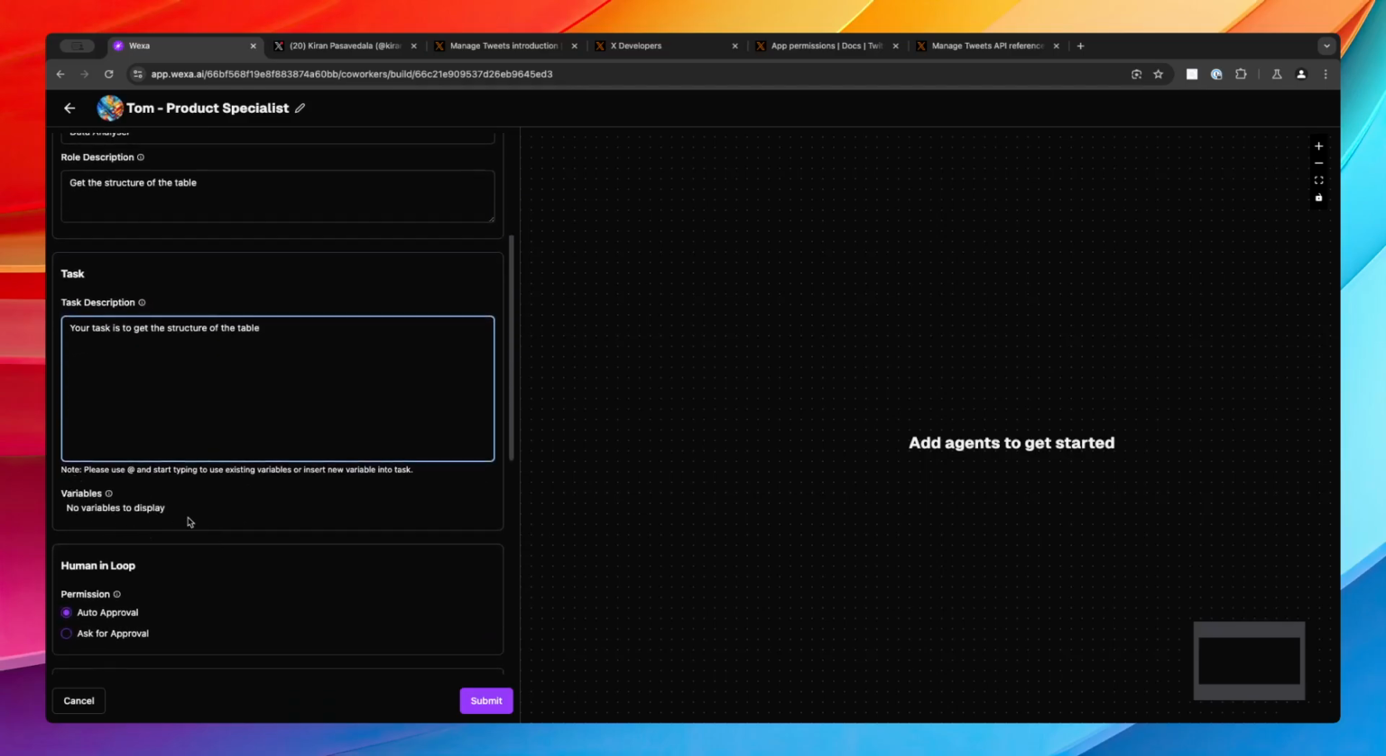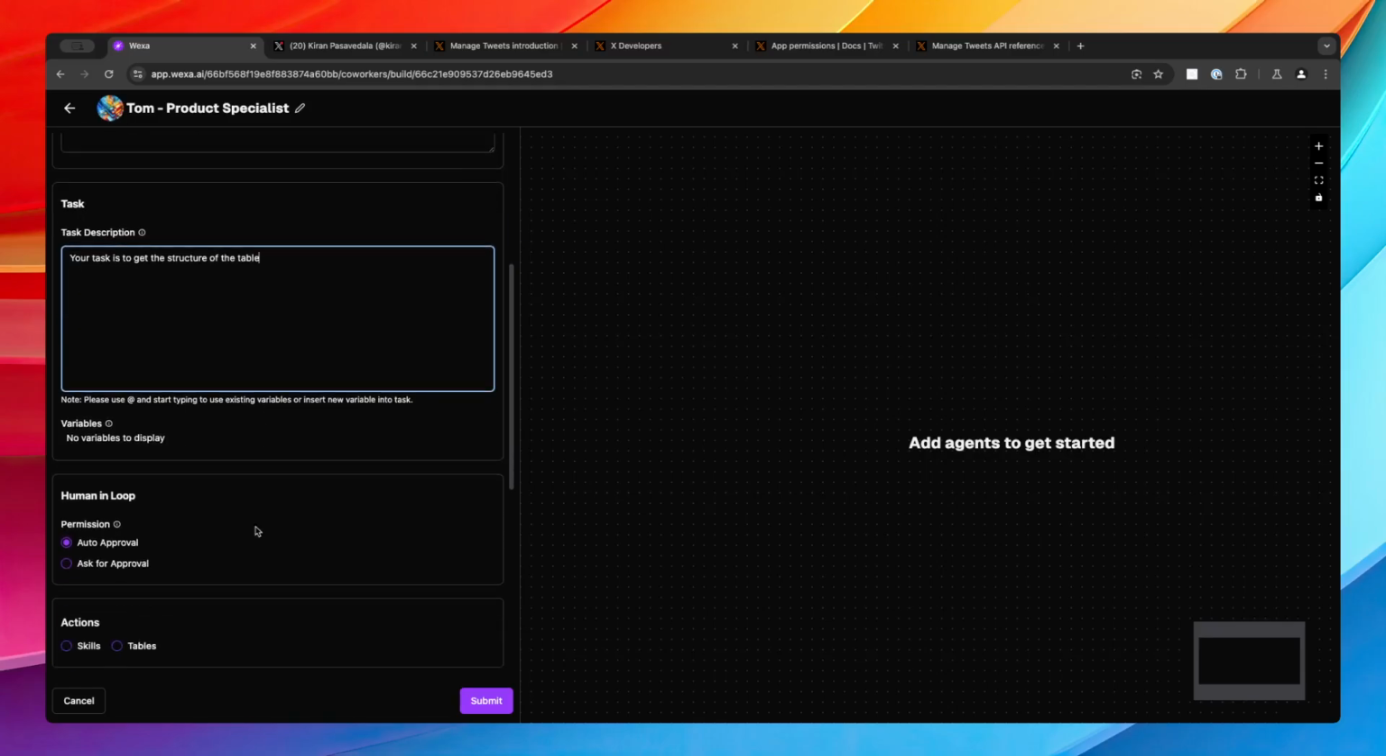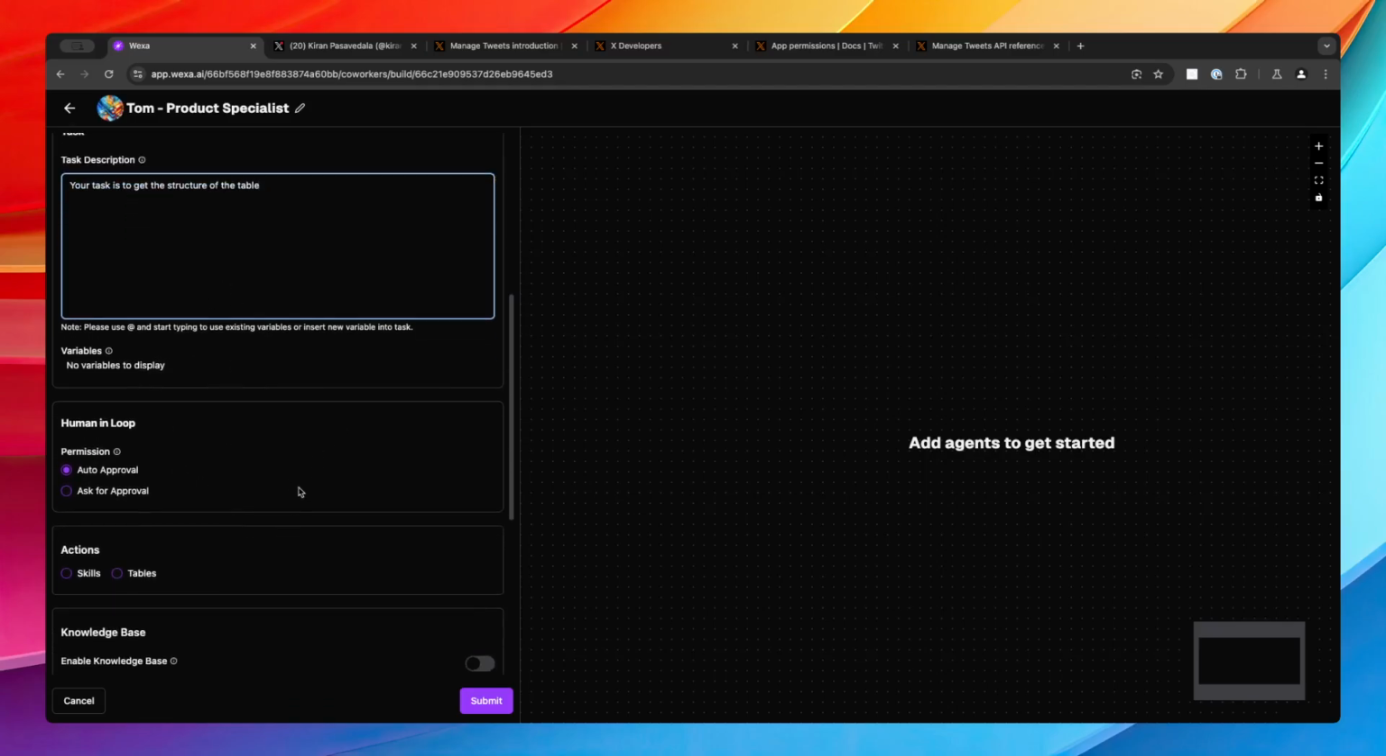We can talk about advanced concepts like variables, but in many cases you may not even need them, so let's park that aside. Human in the loop comes into the picture when we want a human to intervene in the agent's process or decision making and ask for an approval. In this case it is an auto approval, so we don't have to do anything as such.